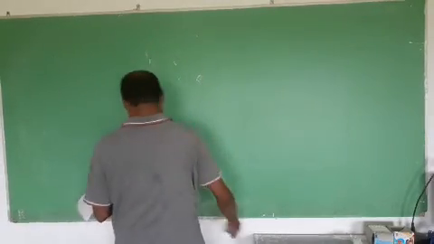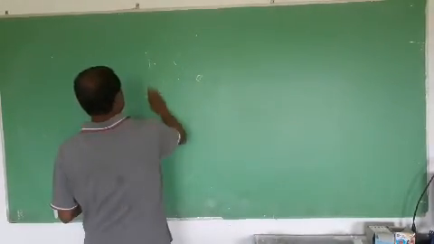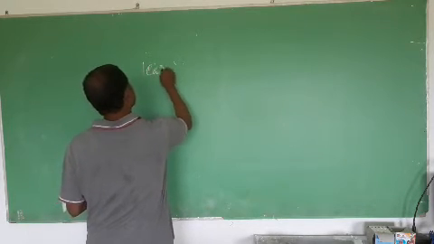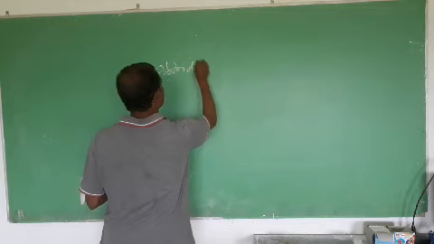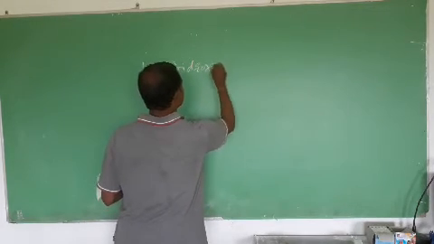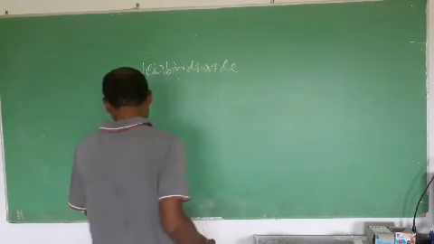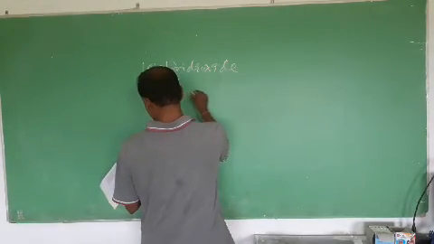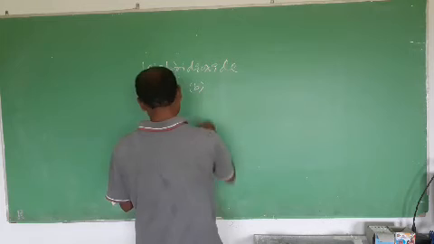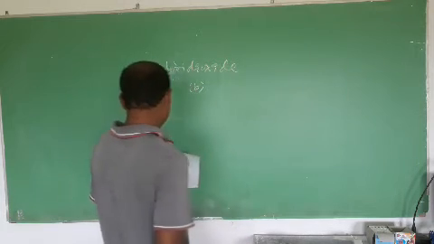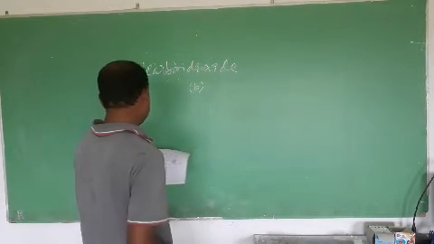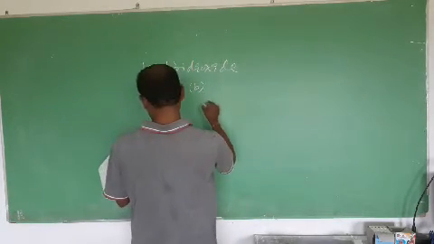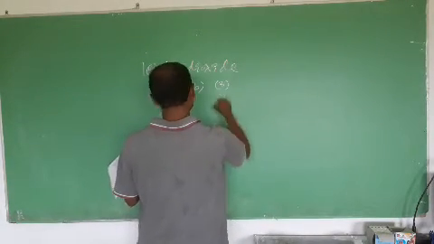Next option is carbon dioxide. You know very well it is a gas, so it is a non-metal. Non-metal means you have to write option B, and it is in which state? It is in gaseous state, so you have to write option 3.